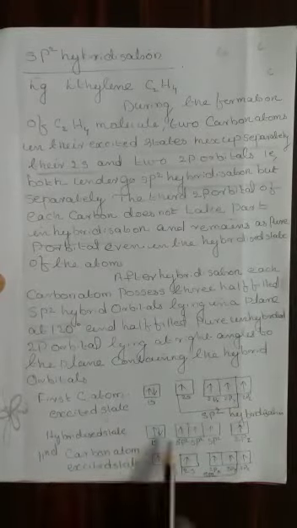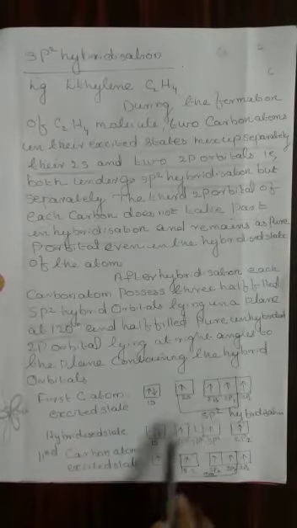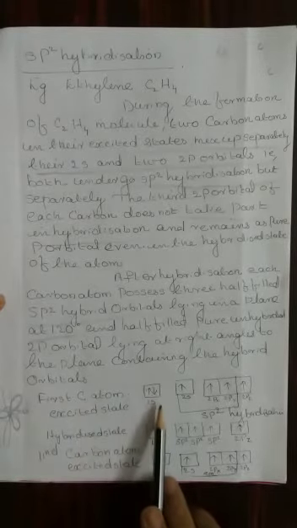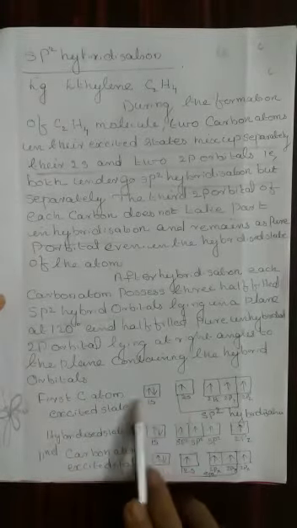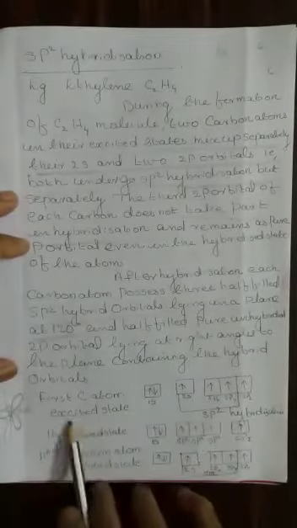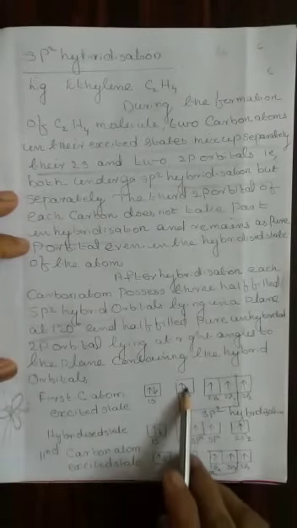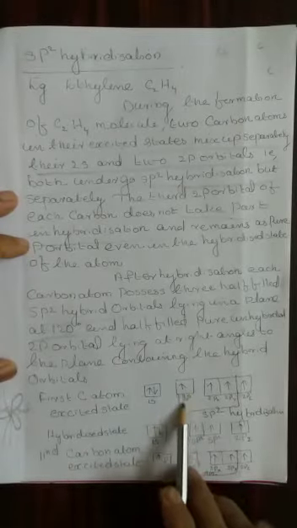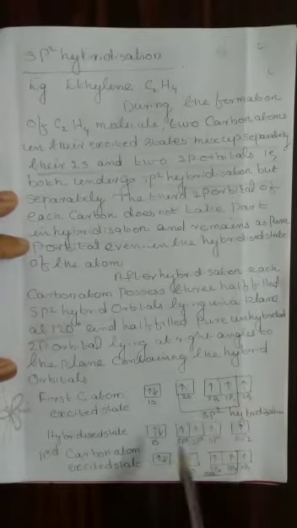Now let us follow the same systematic way of writing the electronic configuration: ground state, excited state, hybridized state, etc. First carbon atom, the electronic configuration is 1s2, 2s2 and 2p2, just like what we already wrote. Now this is the excited form. That means 2s gets unpaired, and that unpaired electron is transferred to the 2pz orbital.